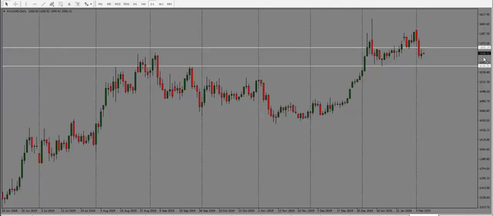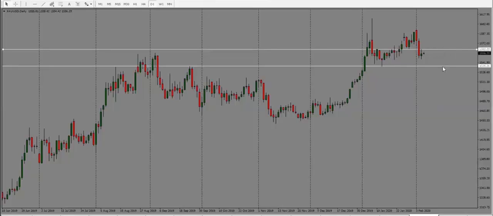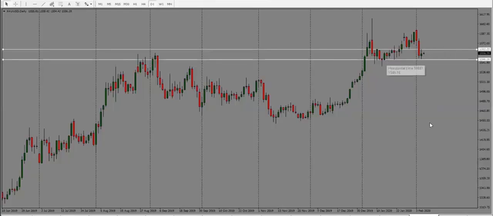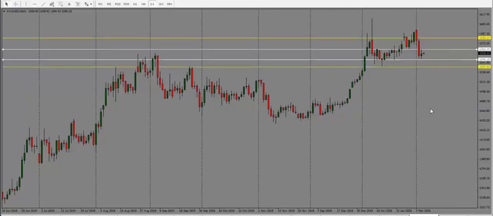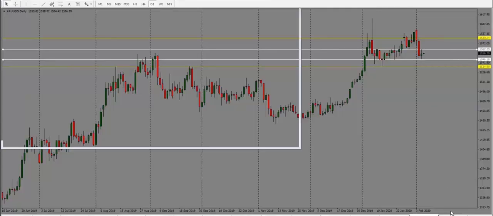Gold here, gold is also looking neutral. We did see price try to go up. It is into resistance, but then it's also into support. And so it's at a neutral point. And same thing here, if it breaks through the top of this pin here, I will look for a further move into 1580. But if it drops through the bottom here, then we are looking at 1534. So at this point, the bias is neutral for gold.